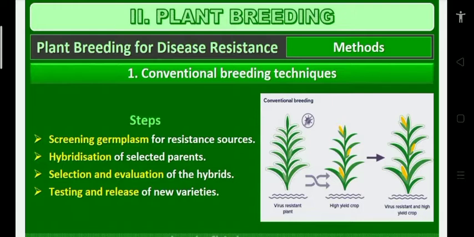First, screening germplasm for resistant sources. Second, hybridization of selected parents. Third, selection and evaluation. Fourth, testing and release. What steps are followed in the development of a new cultivar in plant breeding? Mostly the same steps are involved in conventional plant breeding techniques. These are the 4 steps. Identify the correct order also: screening germplasm, hybridization, selection and evaluation, testing and release of new cultivars.